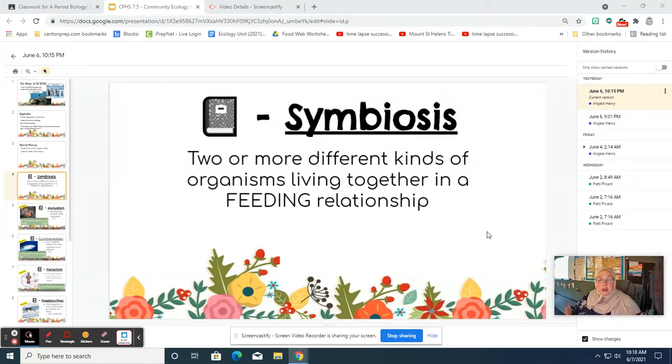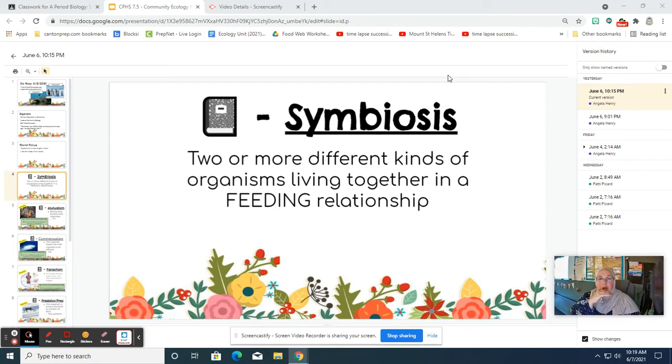Hi everybody, welcome for another ecology lesson. Today we're going to be focusing on relationships among organisms. In previous lessons we've been talking about population, right? So we've been talking about things at the individual level and how individuals interact with other parts of the ecosystem. We've talked about populations and how to look at population changes.